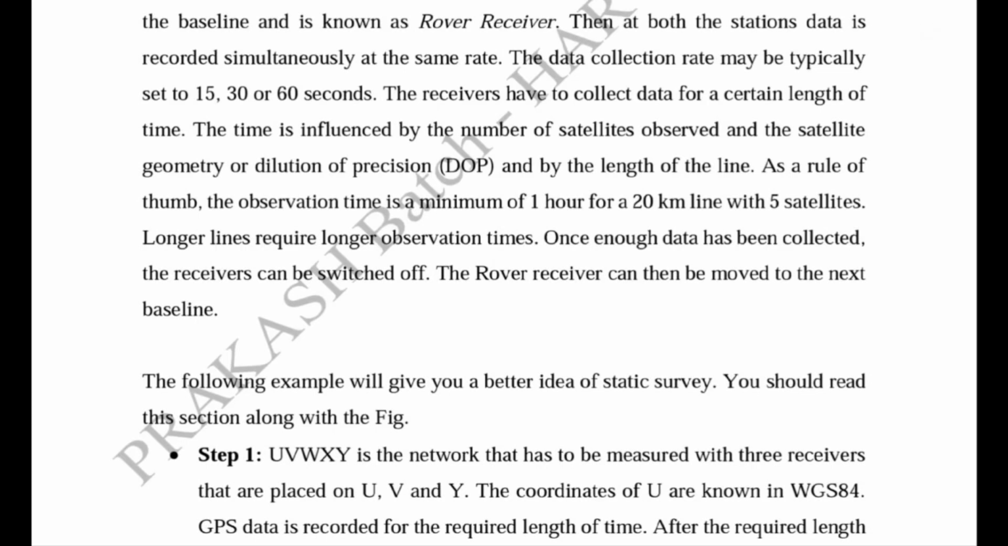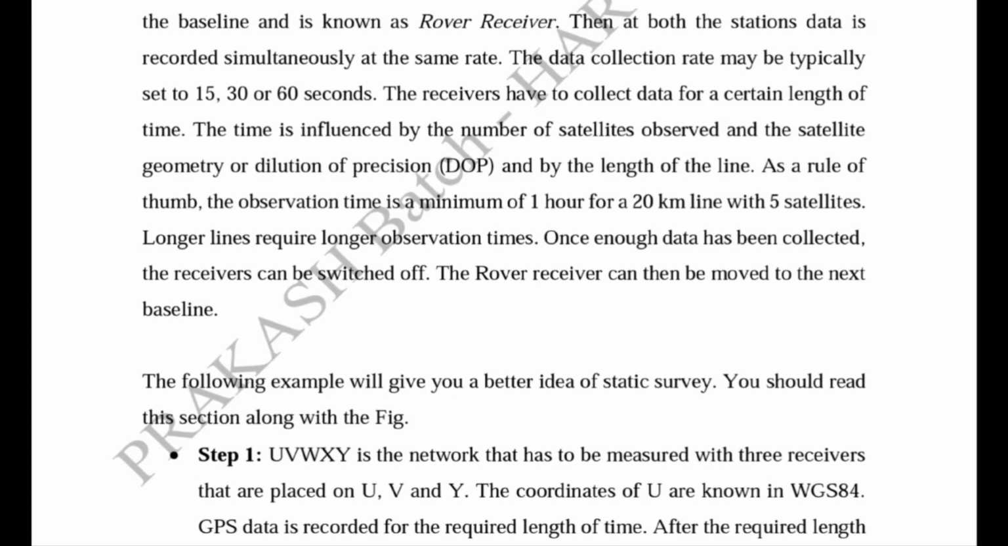Longer lines require longer observation times. Once enough data has been collected, the receiver can be switched off and the rover receiver can then be moved to the next baseline. So after putting the receiver with a minimum observation time, it collects the data and we can easily switch off the receiver, and another unknown point is chosen to find out the location, then the receiver is put on that point again to determine the position.